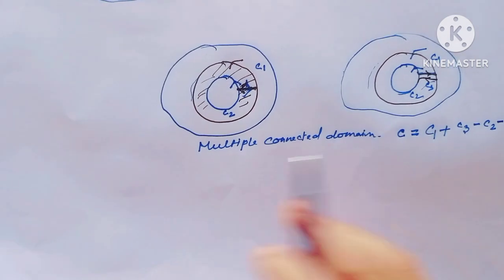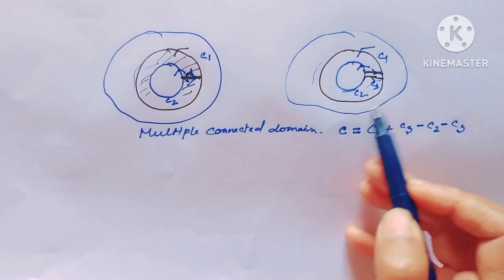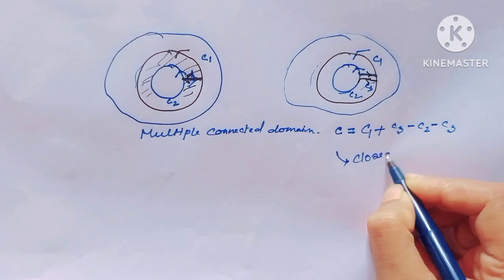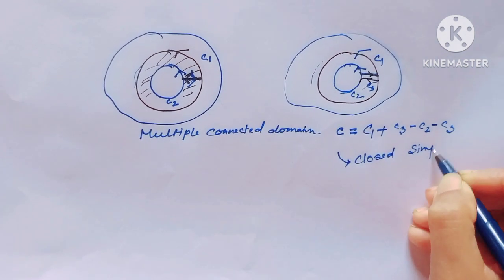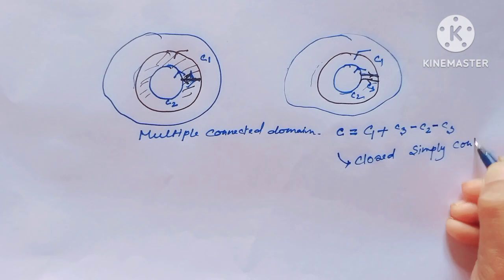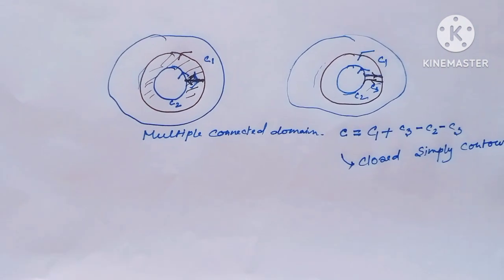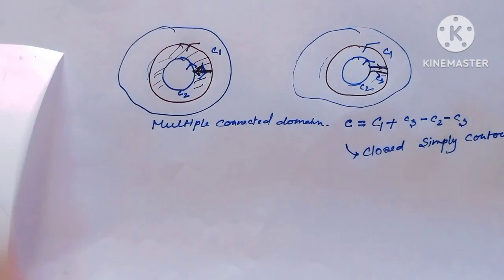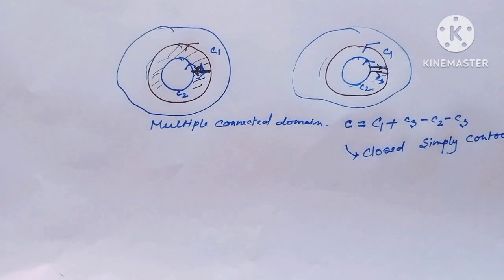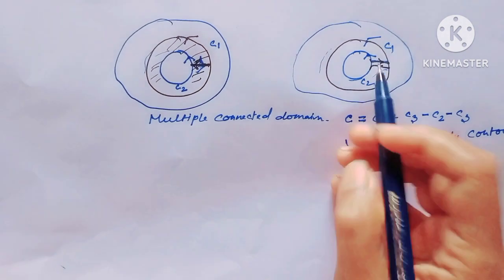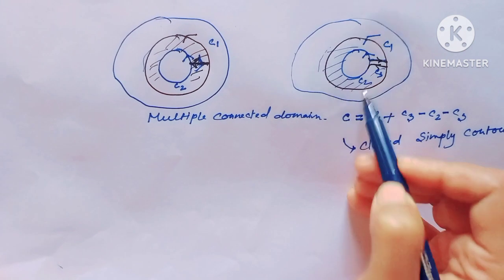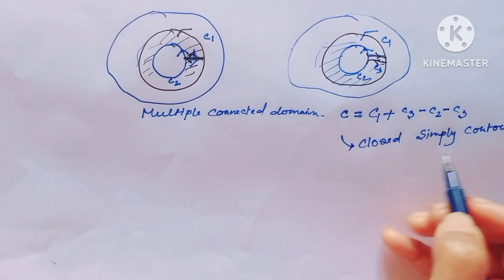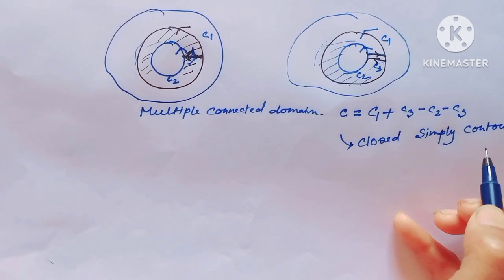And notice now this reduces to a closed simple contour. I hope all my viewers have understood how multiple connected domain reduces to simply connected domain. Okay. And notice in this region f(z) is analytic inside this closed curve, where this closed curve is a simple closed contour.